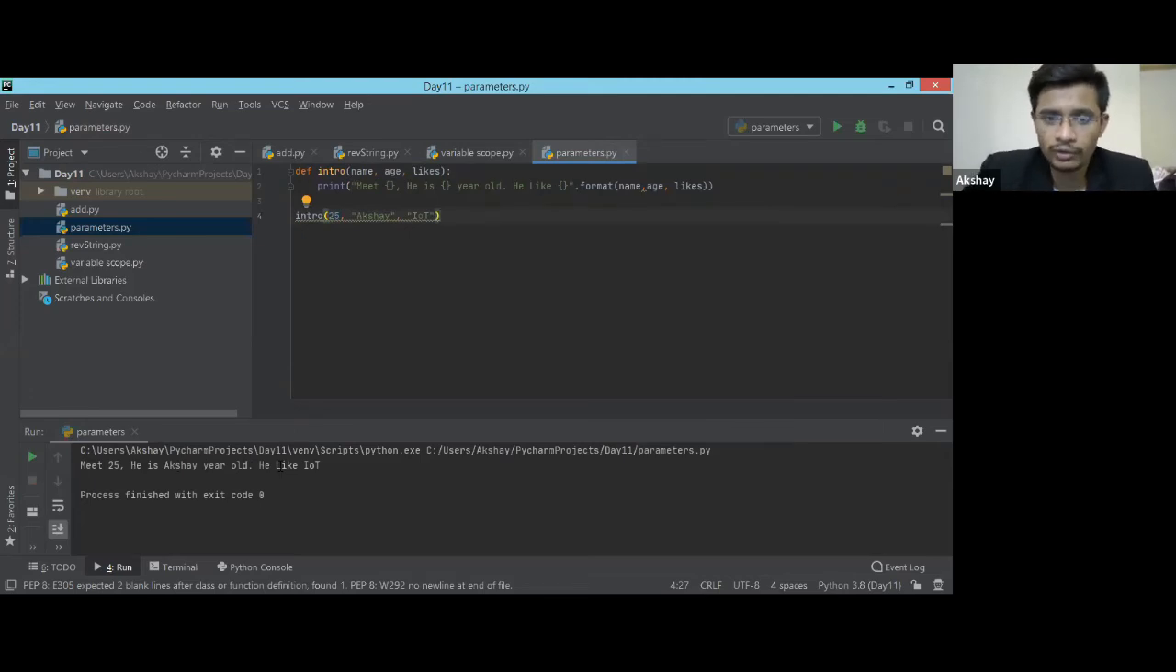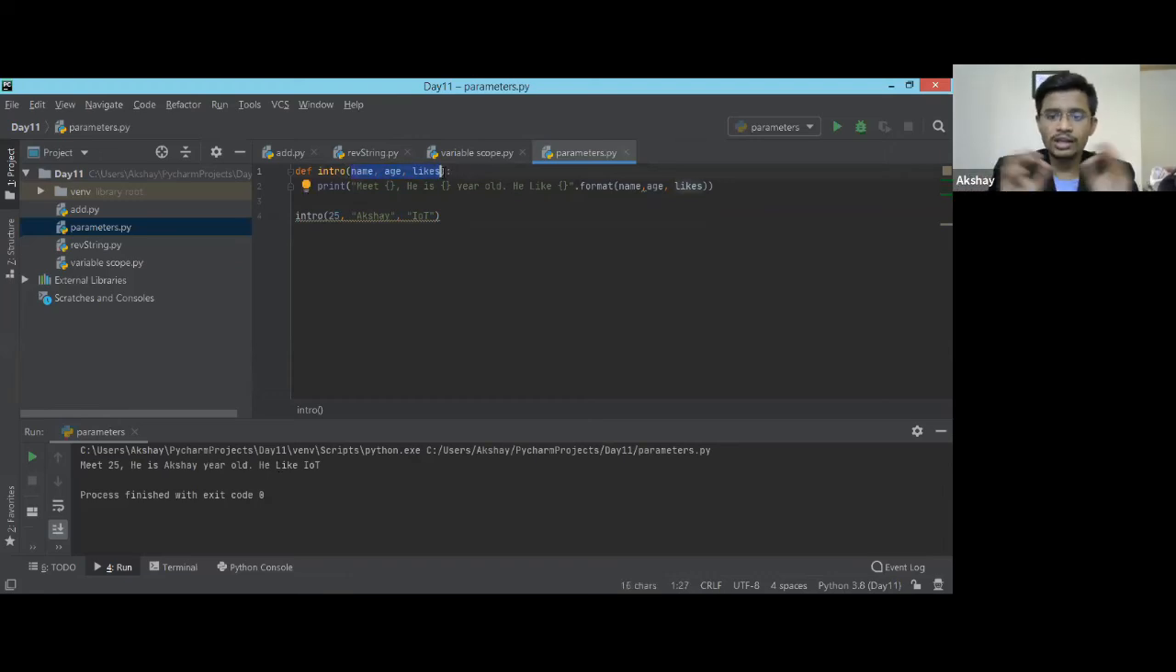So now your fundas are clear. Whenever you're calling a function, whatever you're passing are called arguments, and when you're defining the function, whatever you are giving inside those brackets are called parameters. Make sure you are clear with that, then only you will be able to understand what I'm going to tell you next.